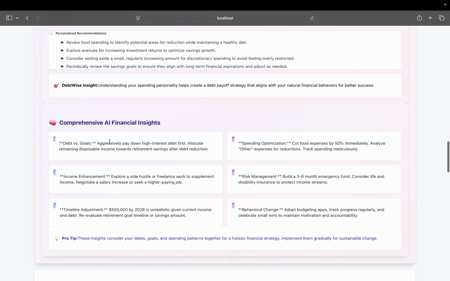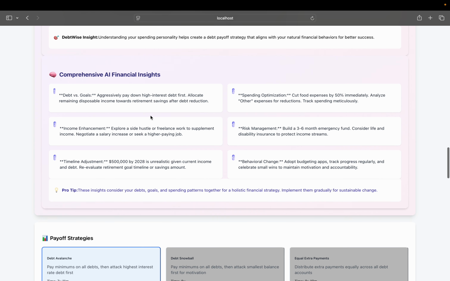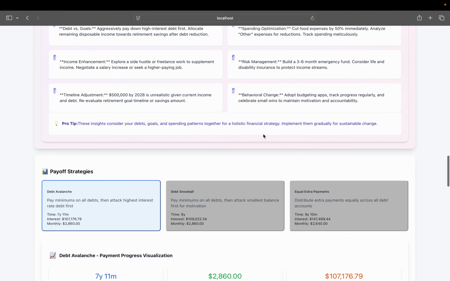And then this is really good. So the DebtWise insight says to aggressively pay down high interest rate debt first. It is giving recommendations, insights, and spending optimization: cut food expenses by 50%, saying I'm spending too much on food. Income enhancement, so it's saying look for some extra hustles. Risk management, it's saying that we should have an emergency account. And timeline adjustment.